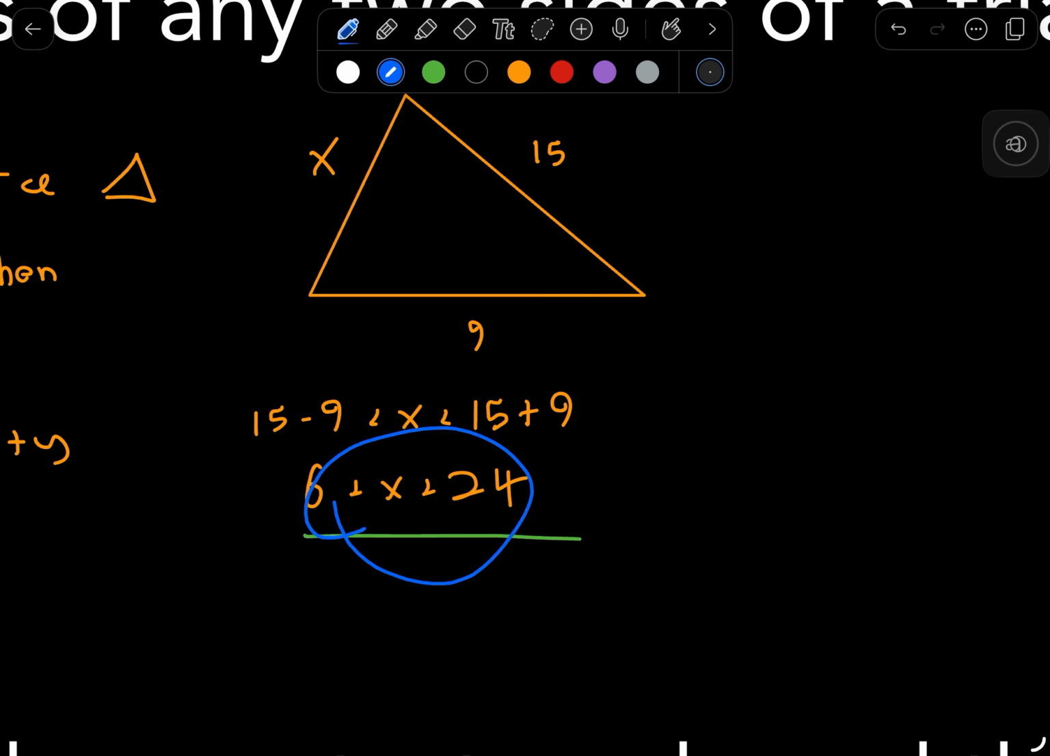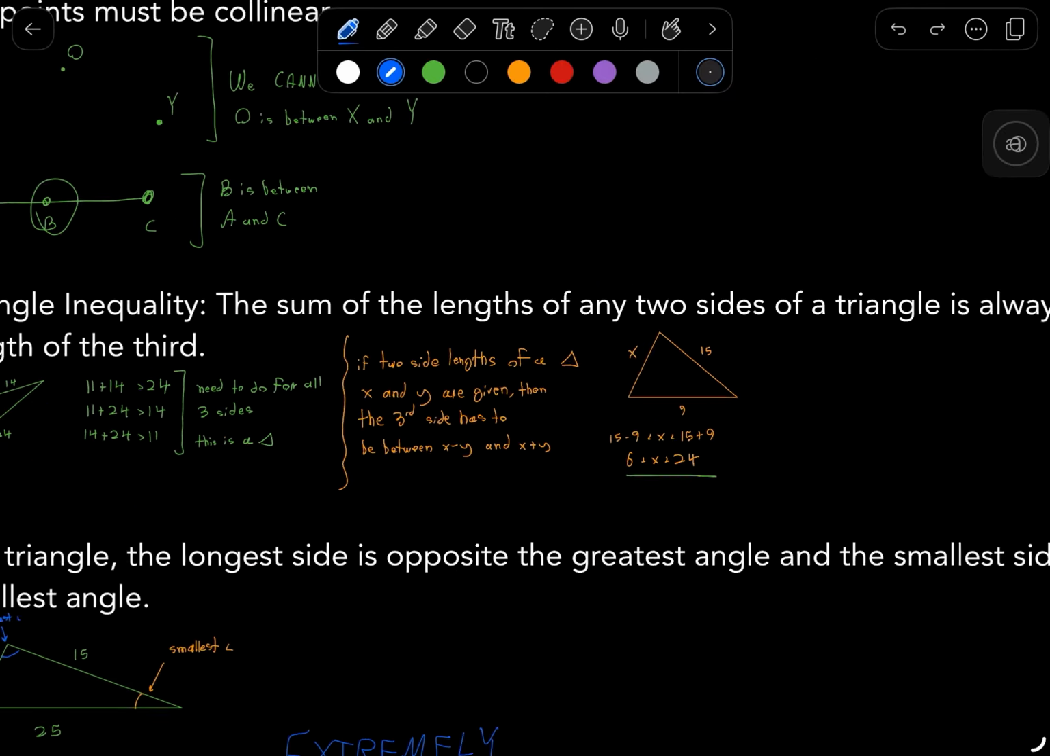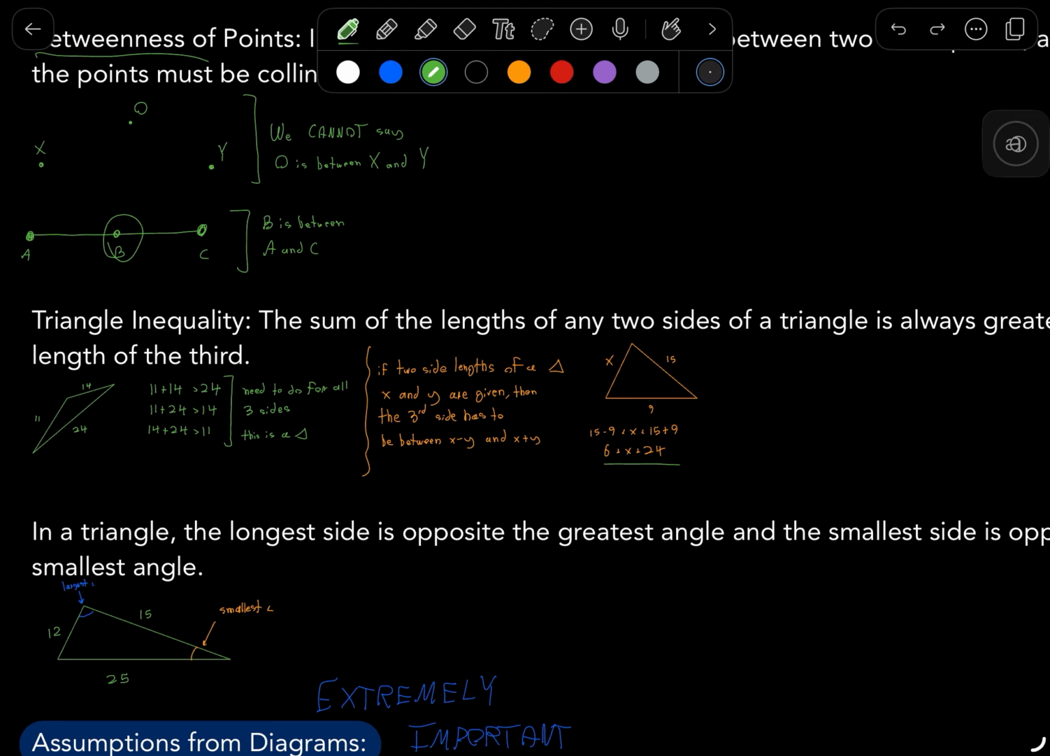So x can be like 7, 15, 21. If x was 5, this would not be a real triangle because it wouldn't lie in this range. And again, this goes back to the triangle inequality theorem.